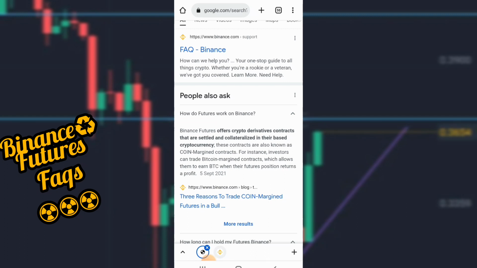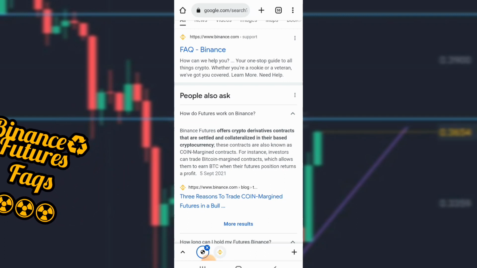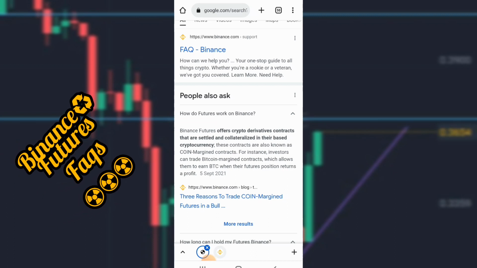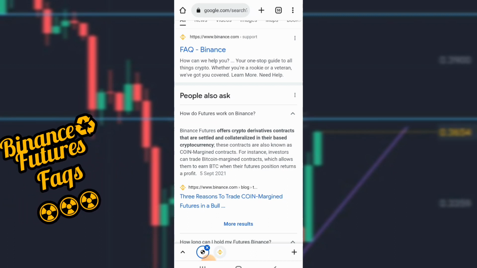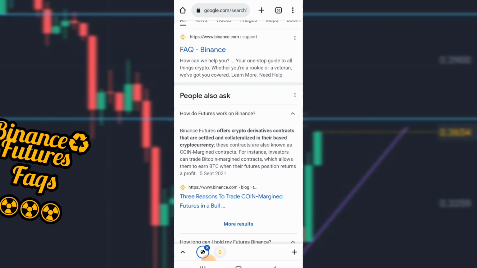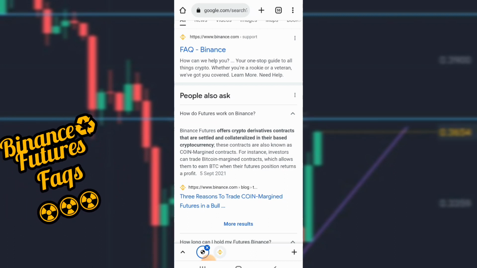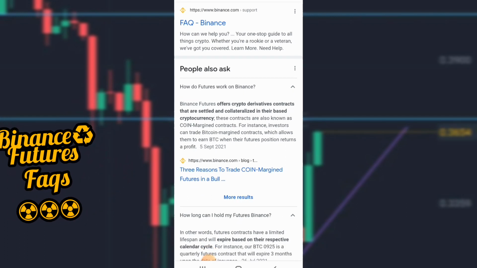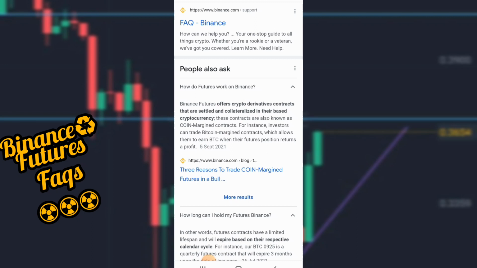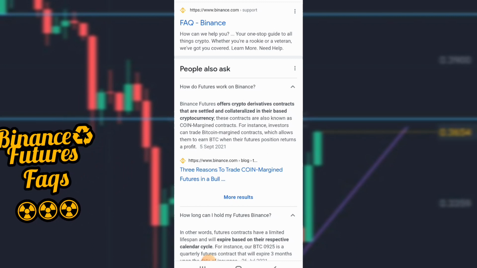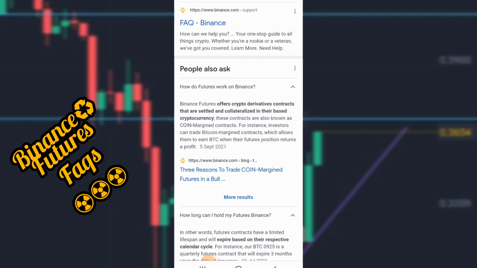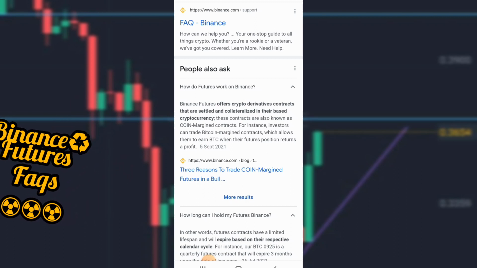Now with futures trading, you would have the opportunity to amplify your returns, let's say times 10 or times 50. Times 50 would be like 50 times the 20,000 that you would have been getting. So this is one of the key reasons why most traders prefer futures trading. Although it gives you the opportunity to amplify your gains, you also need to know that it has the effect of amplifying your losses.